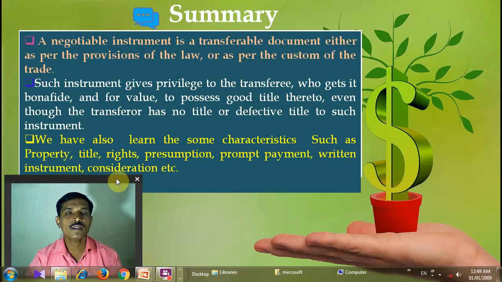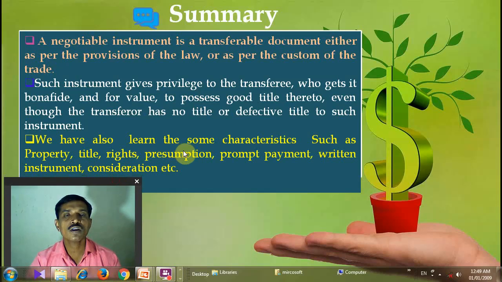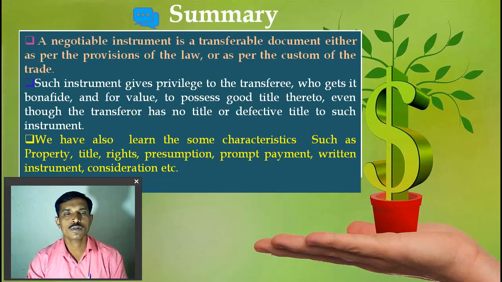We have also learned some characteristics of the negotiable instrument, like property, title, rights, presumption, prompt payment, and written instrument made for consideration. So here we end our summary of the Negotiable Instruments Act 1881, features and characteristics.